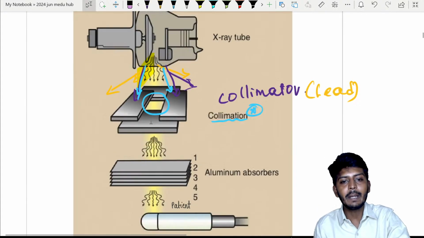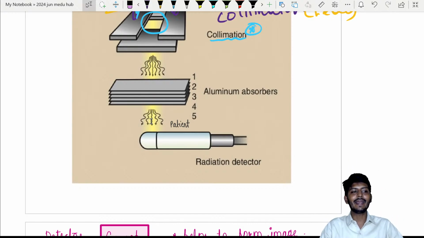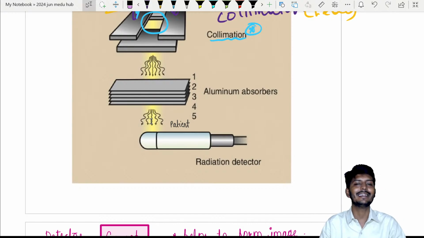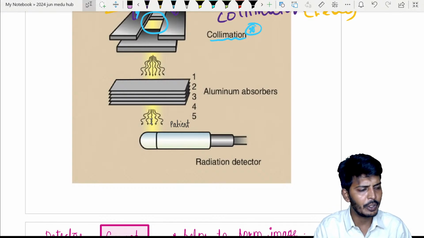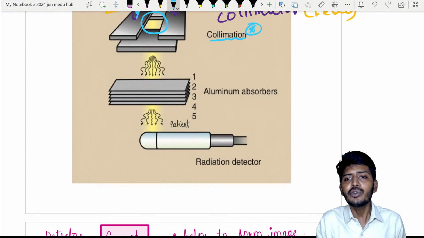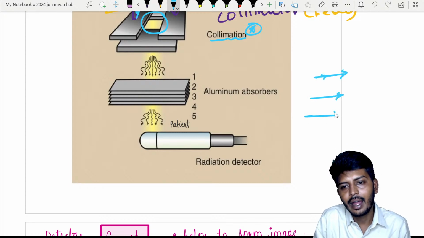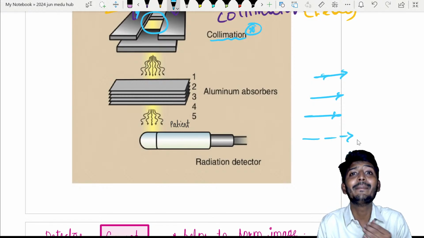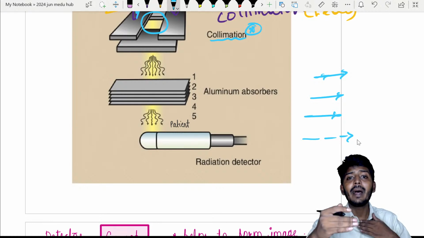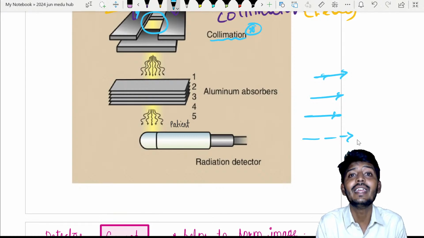Now the next important point I want you to understand is penetration ability. Sir, what do you mean by this? A very simple way to understand. What happens, my dear students? Please understand. I have one X-ray coming out like this. One ray, another X-ray, another X-ray, right? All of them have a different ability to penetrate. Some X-rays can penetrate very easily. Some X-rays will not penetrate the objects easily because they are weak rays.